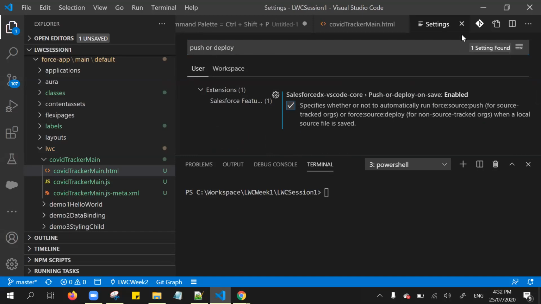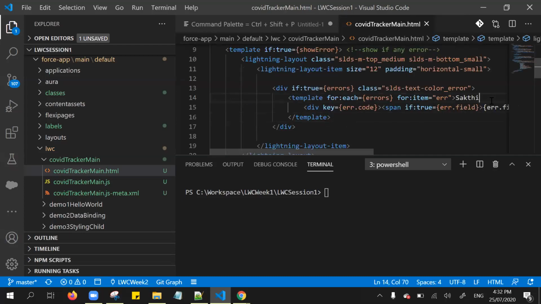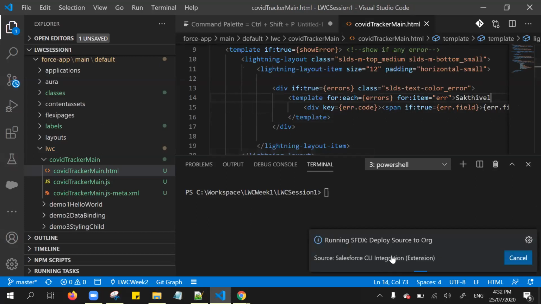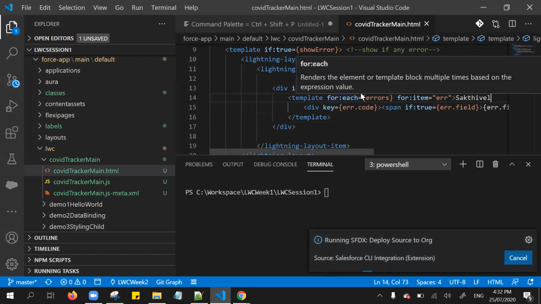I have enabled it under the user level. So that means it's globally available on my computer. Whenever I create a new project also, this feature is enabled automatically. Okay. Now I modified it, and I'm clicking save using Control S on my keyboard. If you noticed, it's automatically running the deploy source to org command, and it automatically deploys from our local project directory to our relevant server.